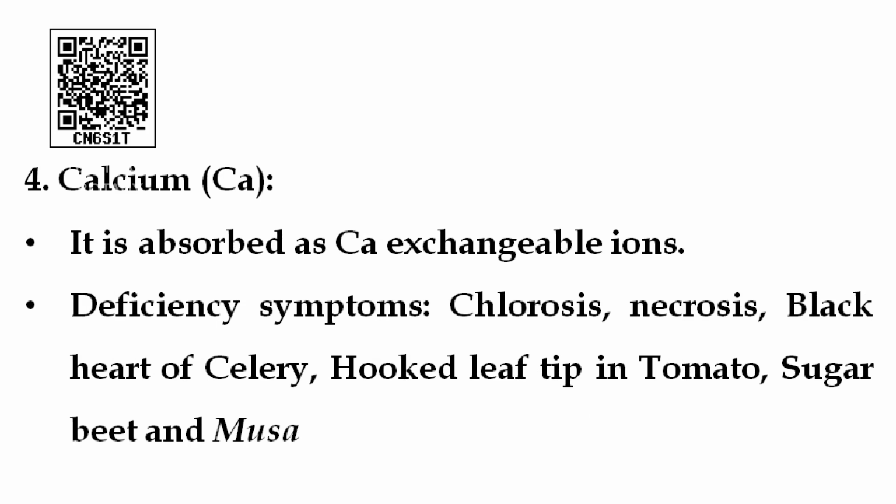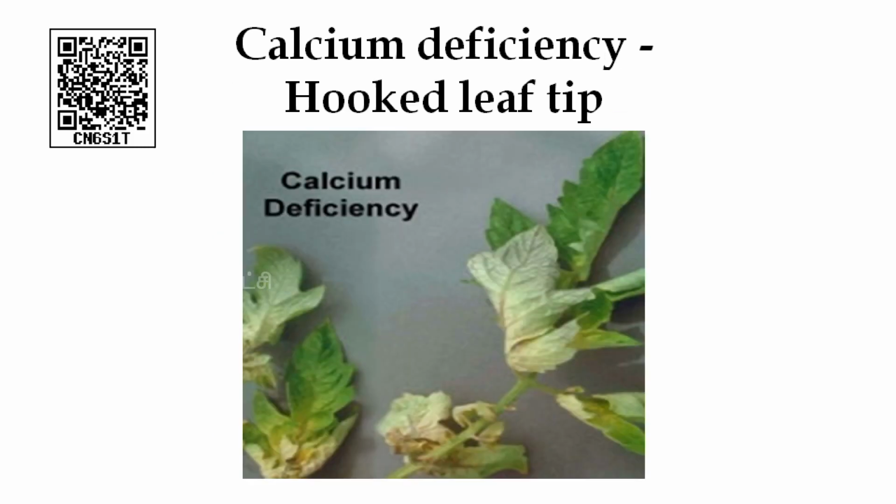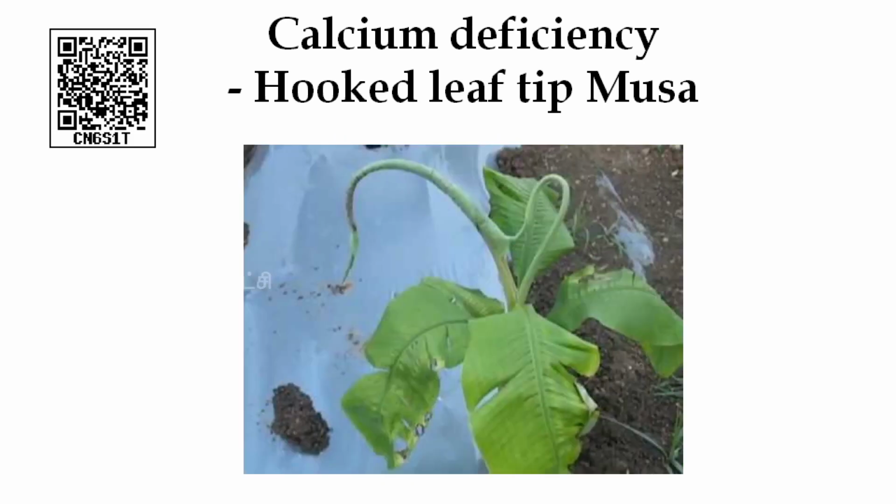The deficiency symptoms are chlorosis, necrosis and important diseases, the black heart of celery, and hooked leaf tip. The hooked leaf tip is a very important point for calcium. You can see the hooked leaf tip in plants like tomato, sugar beet and Musa. So, chlorosis and necrosis, the calcium deficiency, hooked leaf tip in tomato, sugar beet and Musa. Musa means nothing but banana.